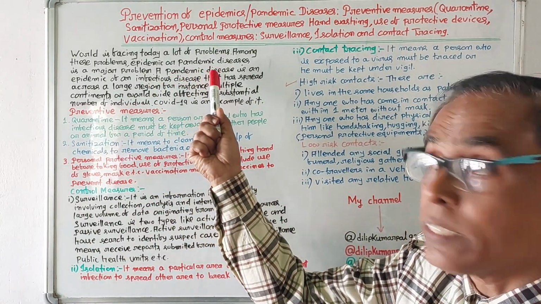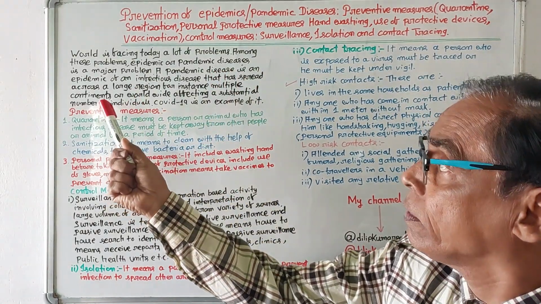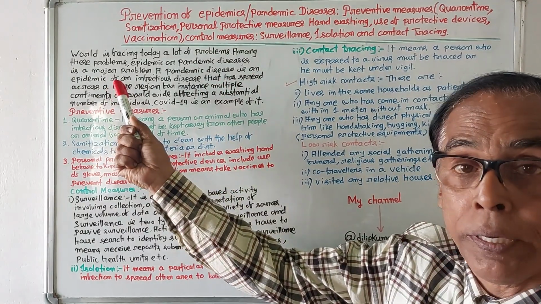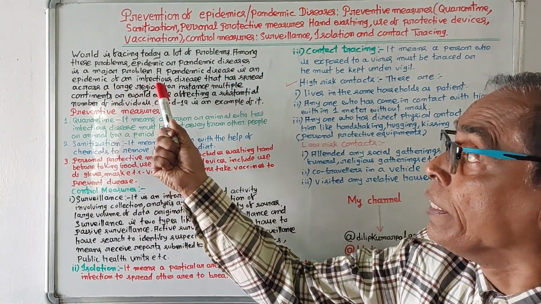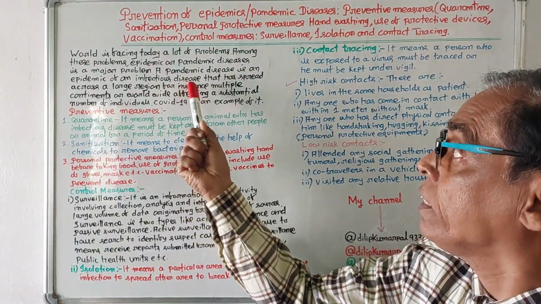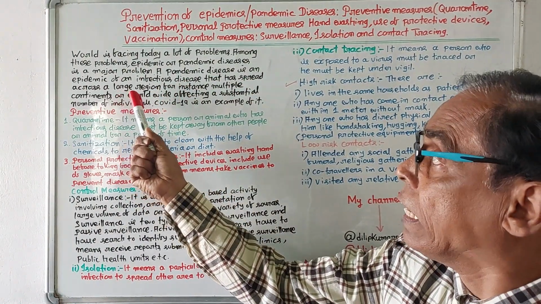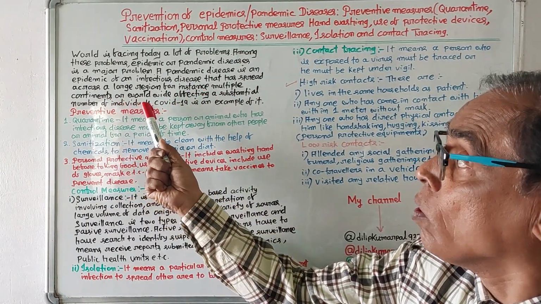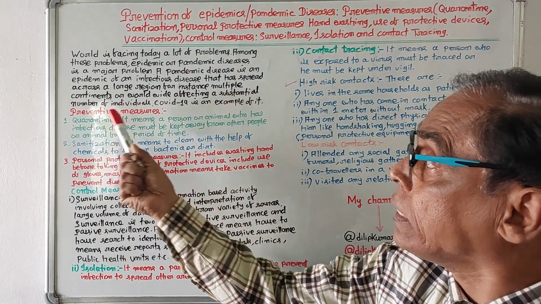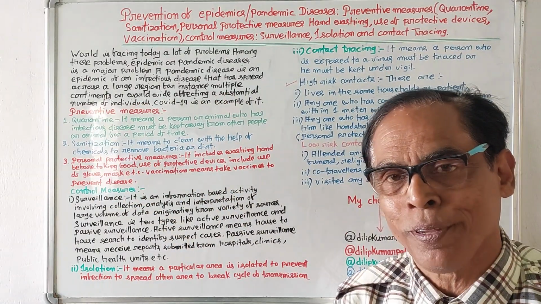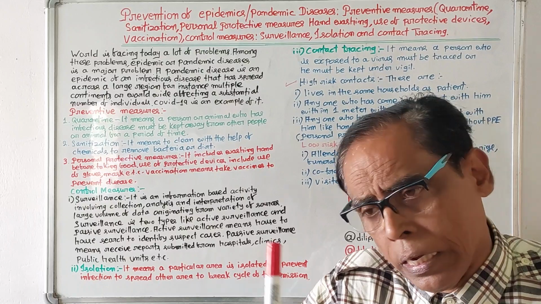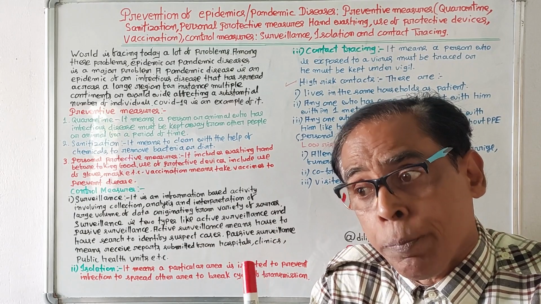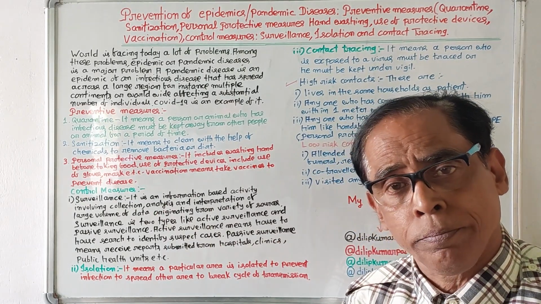A pandemic disease is an epidemic of an infectious disease that has spread across a large region, for instance, multiple continents or worldwide, affecting a substantial number of individuals. So, the world is facing a lot of problems today. Among these, pandemic disease or epidemic is a major problem.